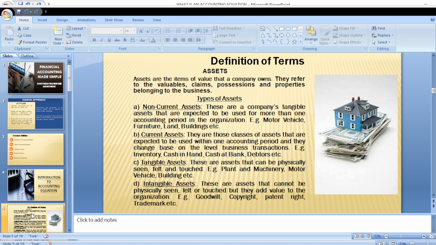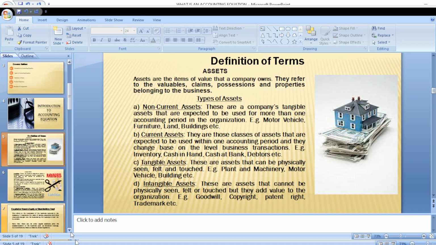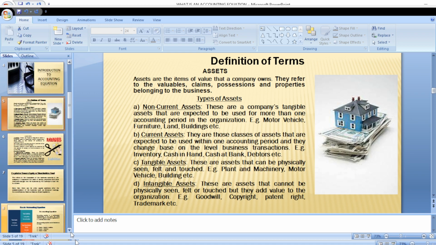Then we now have patent right. Patent right is more related to an invention. When somebody invents an instrument, you have the right to that particular invention. Then we now have trademarks, also in relation to branding of a particular product. So all these are different asset classes or types that we have.